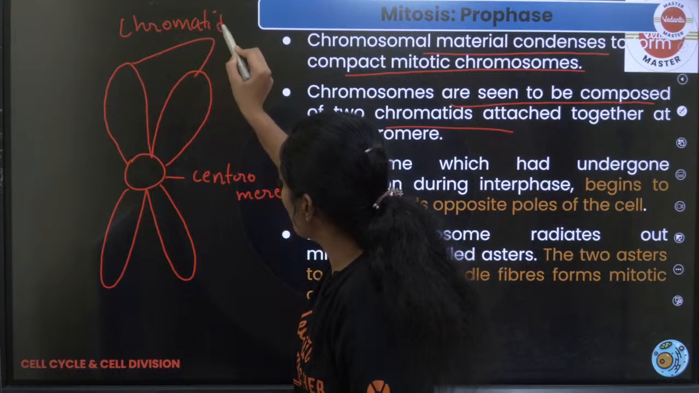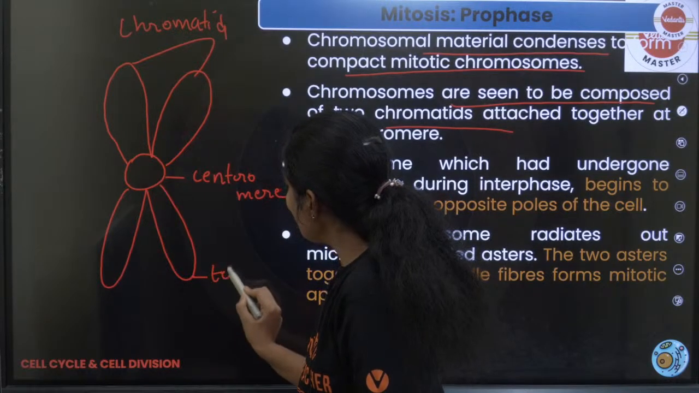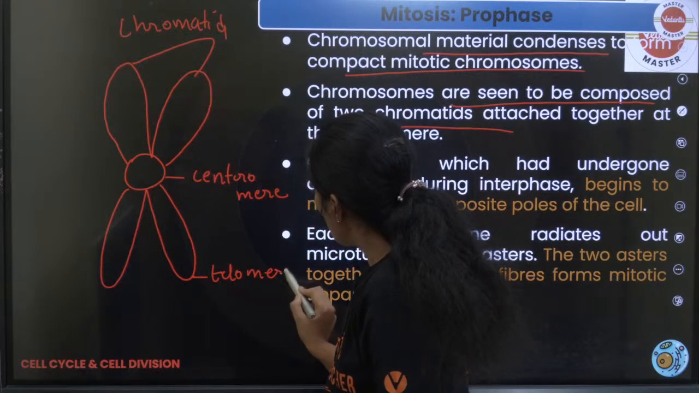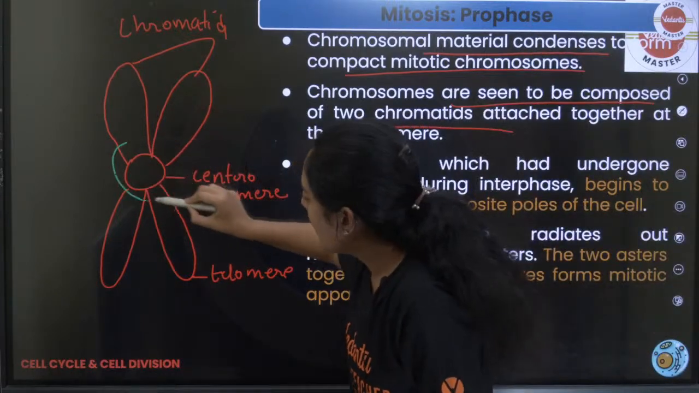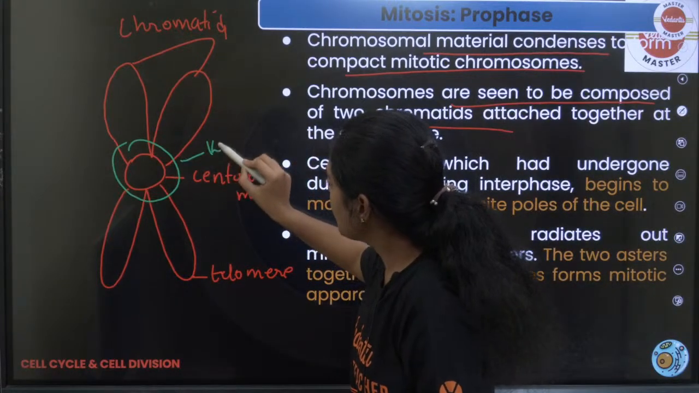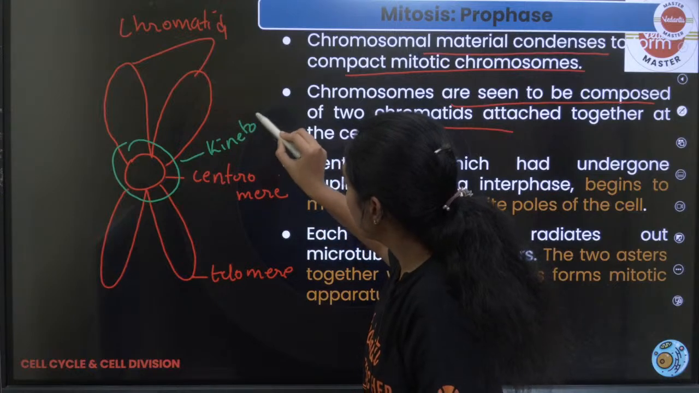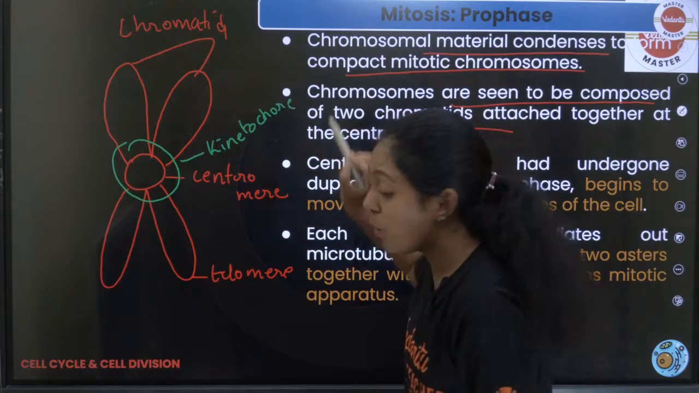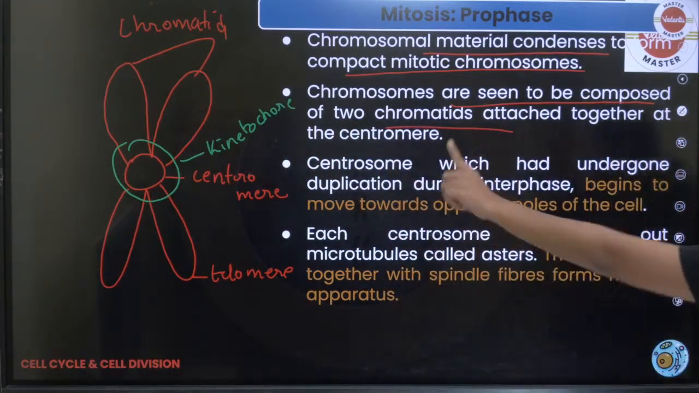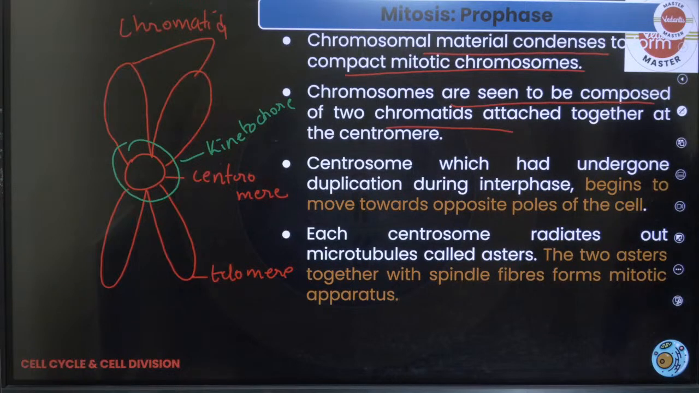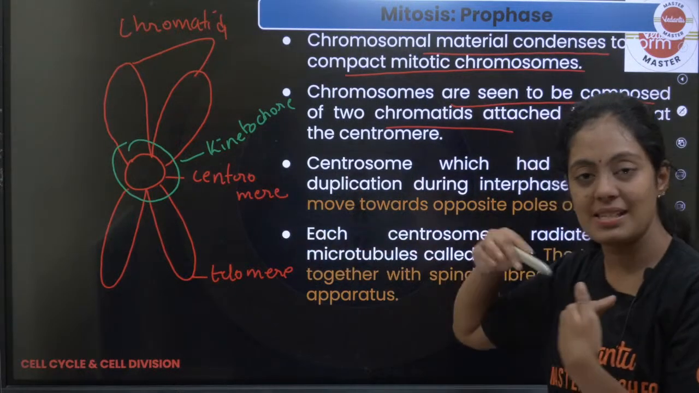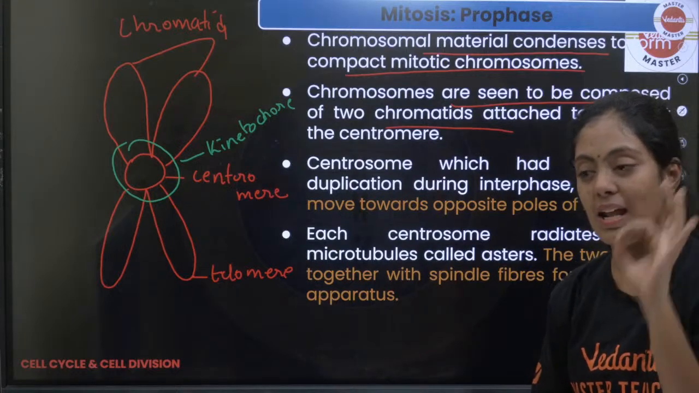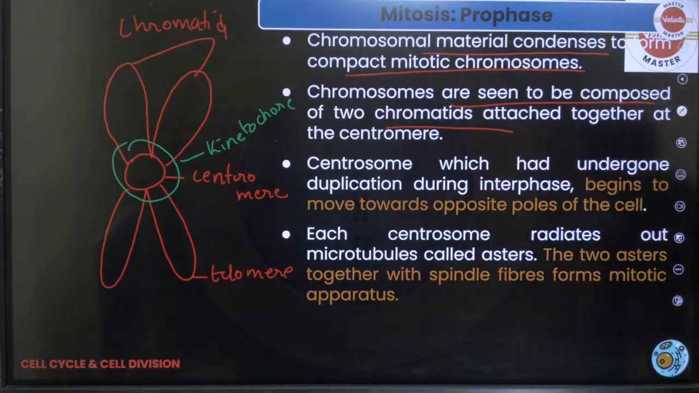The ends of the chromosome are called telomeres. And the centromere is surrounded by a protein, and that protein is called kinetochore. All of this is very, very important, students. It is the structure of the chromosome. It has 4 chromatids, one on either side of the centromere, and the centromere is surrounded by a protein called kinetochore.